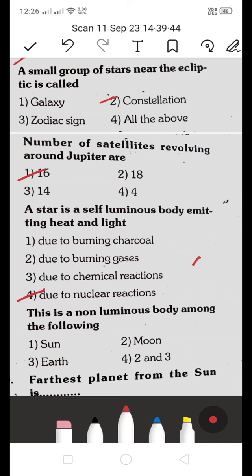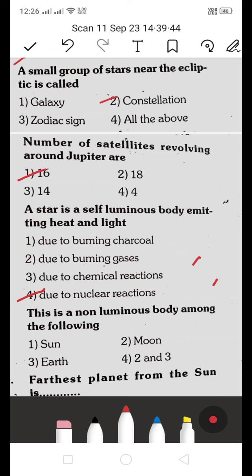If they ask about a non-luminous body, here is a bit. Which is a non-luminous body among the following: the sun, moon, earth, or 2 and 3? Which is the right answer? If they ask about a non-luminous body,